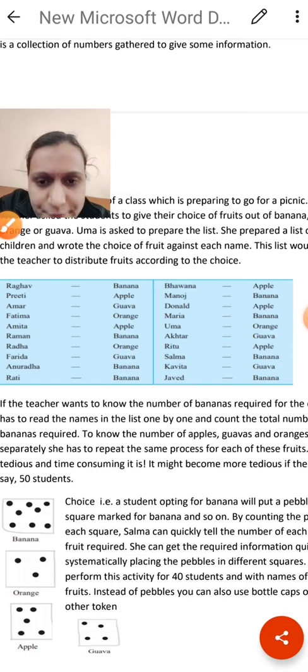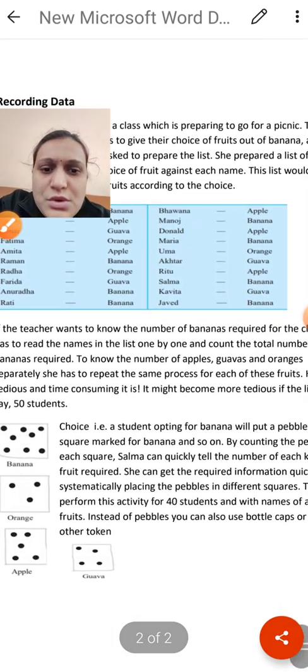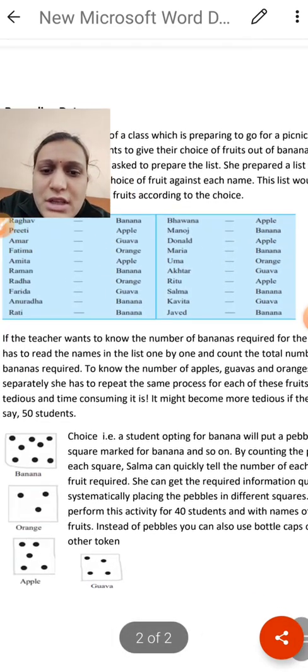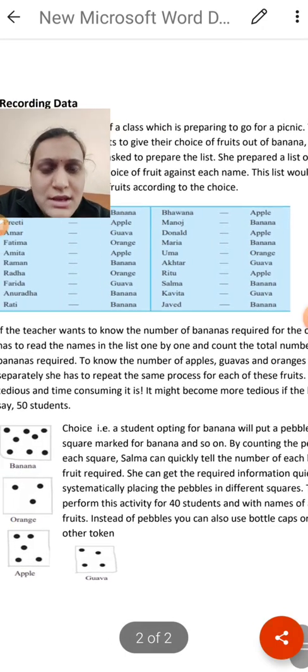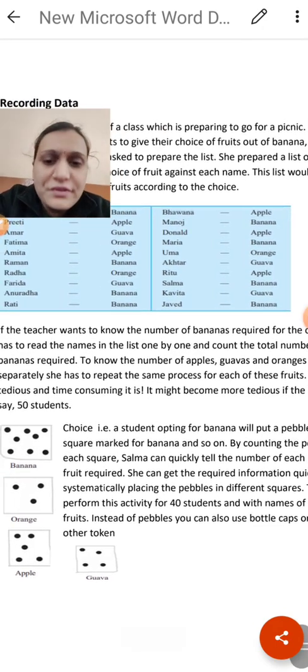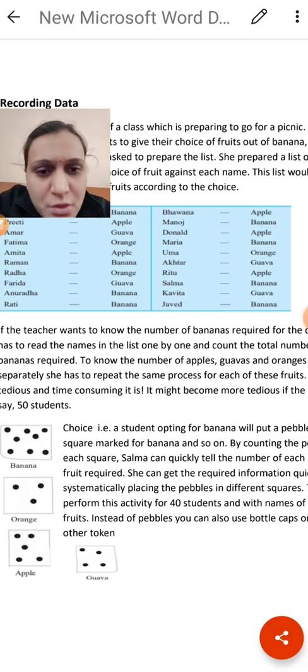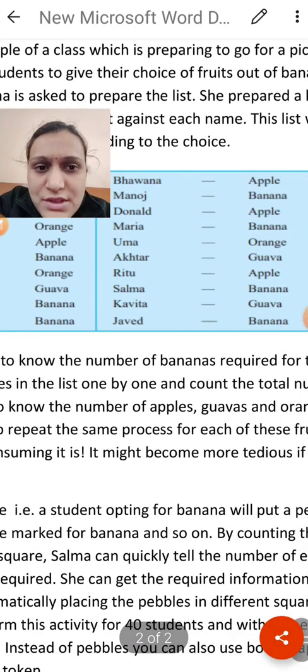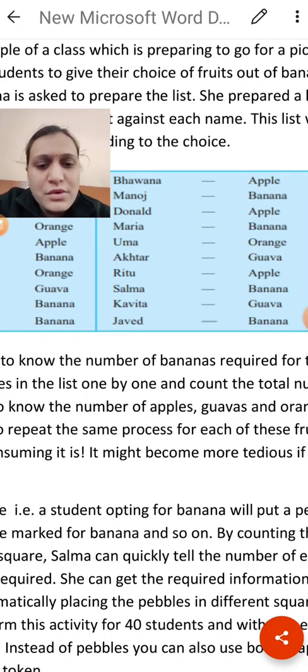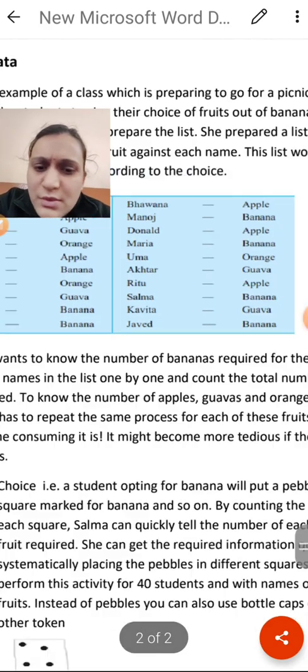So here, if the teacher wants to know the number of bananas required for the class, she has to read the names in the list one by one. You can see it is too difficult to find out the choice of the student. Suppose here you can see the name, Bhavna has chosen apple, then Manoj has chosen banana, then Maria has banana. So the teacher has to read each name of the student. That takes too much time and it is a waste of time.